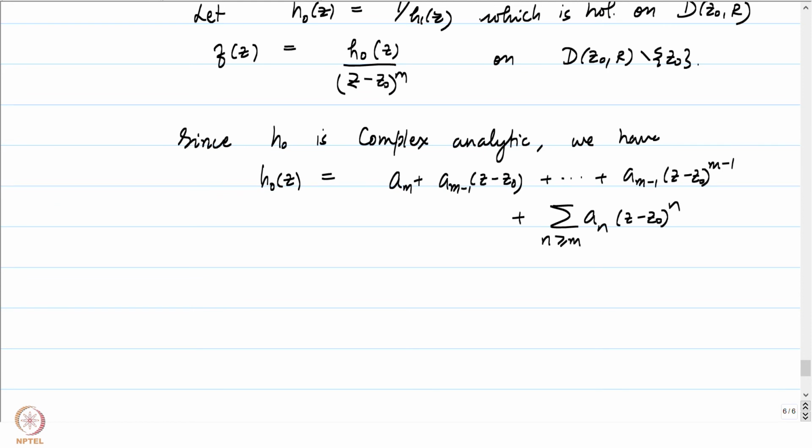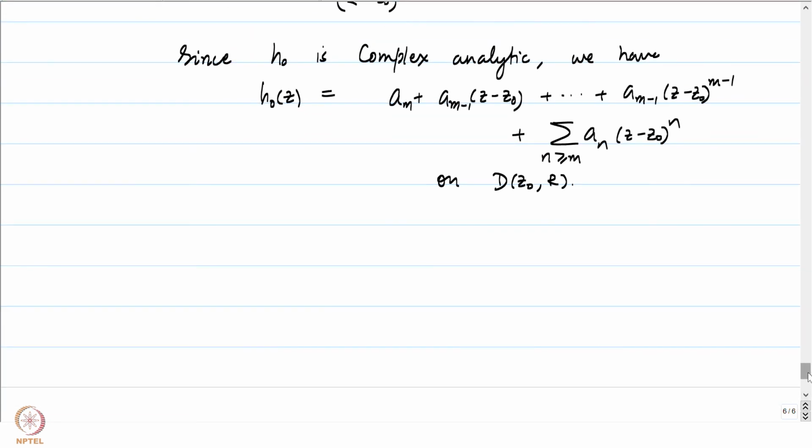So, we can certainly just manipulate the indices to suit what we want to write in the end. This is just the usual power series expansion that I have written down. So, h0 can be written in this manner as a power series expansion around z0 in D(z0, R), where it is holomorphic. And therefore, what was our f?